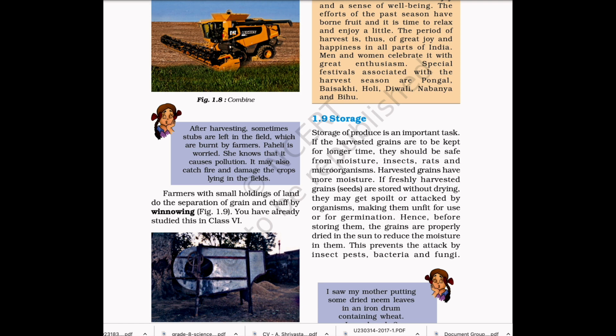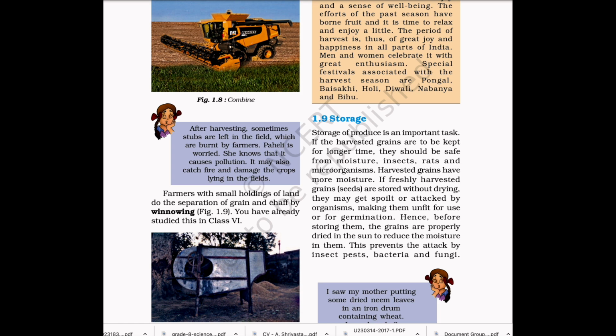1.9 Storage. Storage of produce is an important task. If the harvested grains are to be kept for longer time, they should be safe from moisture, insects, rats, and microorganisms. Harvested grains have more moisture.